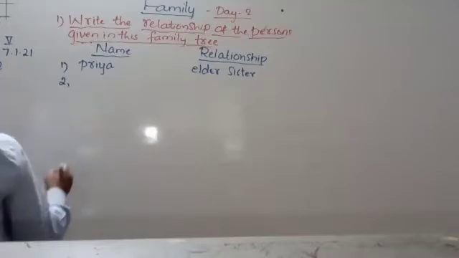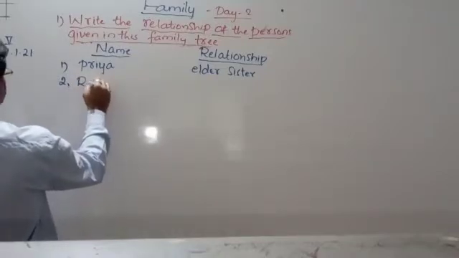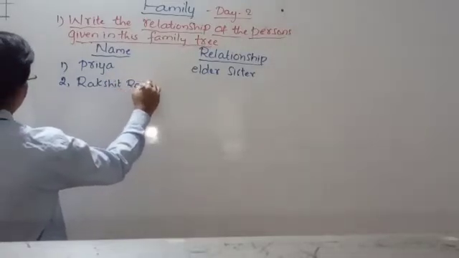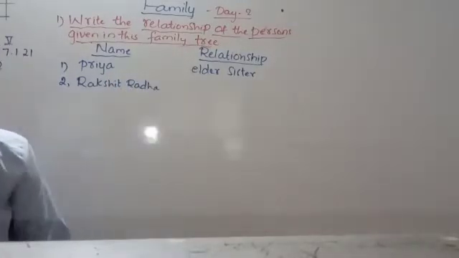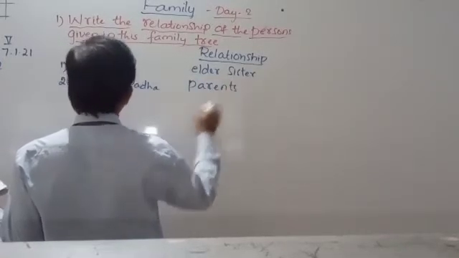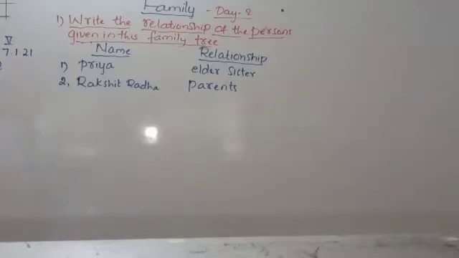Next, Rakshit and Radha. How they are related to Manu is that they are parents, father and mother. Parents means father and mother. Understood?